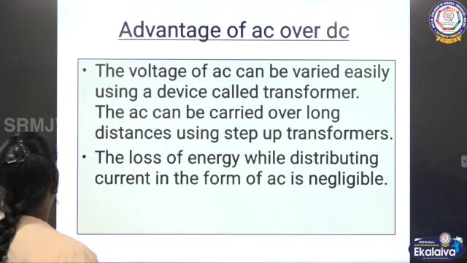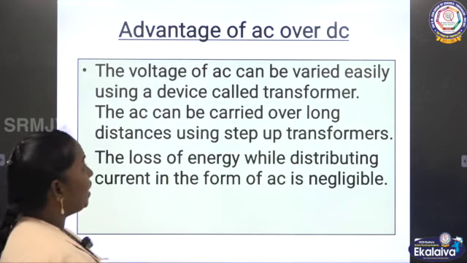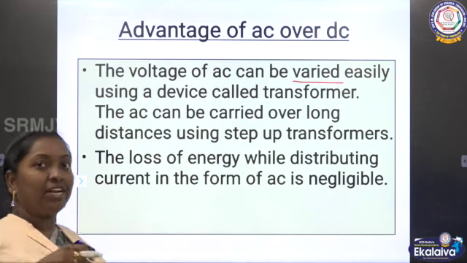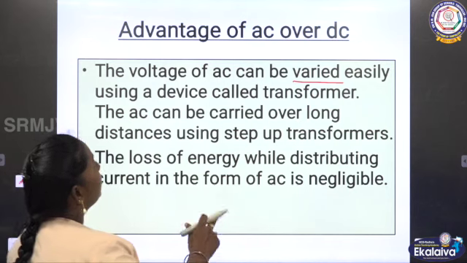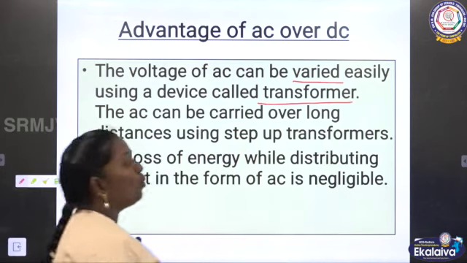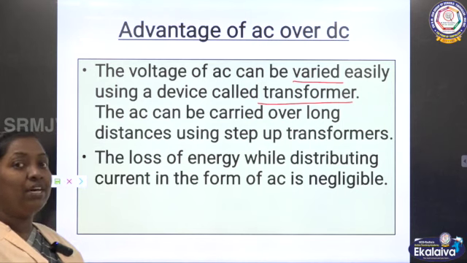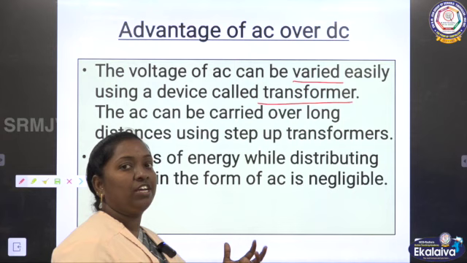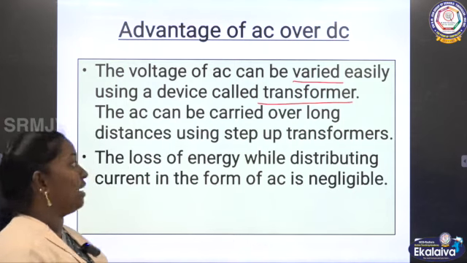So let me read now. The voltage of AC can be varied, due to the changing of current, so it can easily be varied using a device. How can we make the variation? By using a device called a transformer. With the help of the transformer, we can make the variation in the AC current.